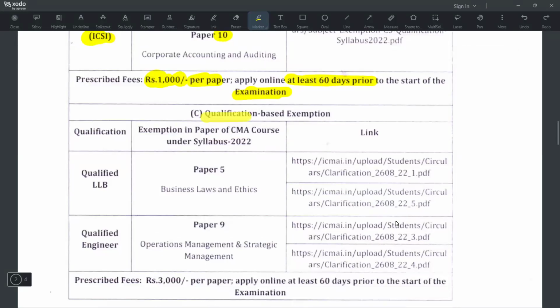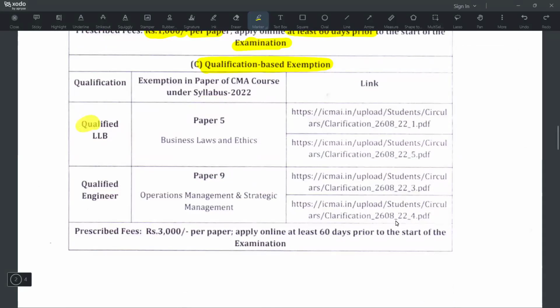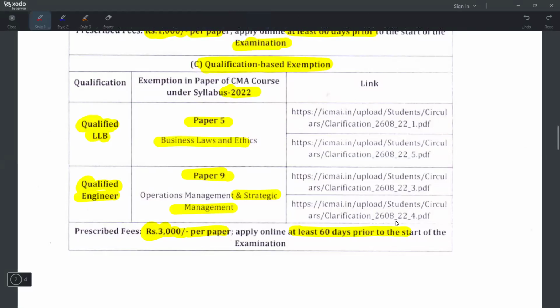And there is something known as qualification based exemption. What is this qualification based exemption? You have already qualified LLB. There is only one exemption under the new syllabus, that is paper 5 business law and ethics. Already you are a qualified engineer. Previously for a qualified engineer, they gave exemption for law and OMSM. Now they have changed it. Only paper 9 OMSM is exempted. For OMSM, you need to pay 3,000 as the prescribed fee per paper. It should be applied 60 days prior to the start of the examination.